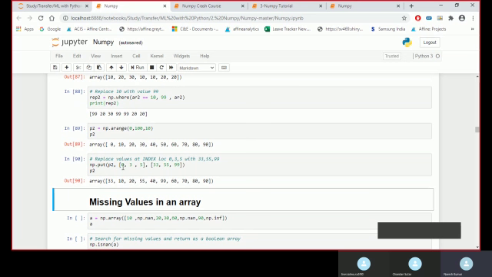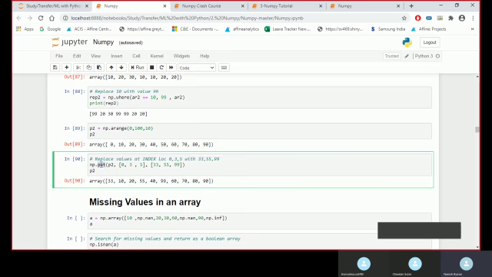Basically what put is doing here is replacing the value at an index position. I have passed my array and then called my indices: index 0, index 3, and index 5.